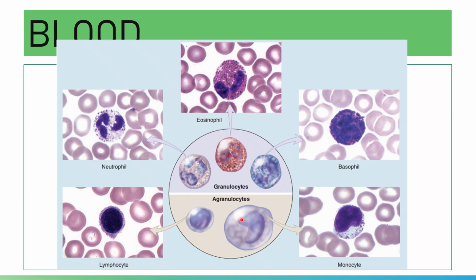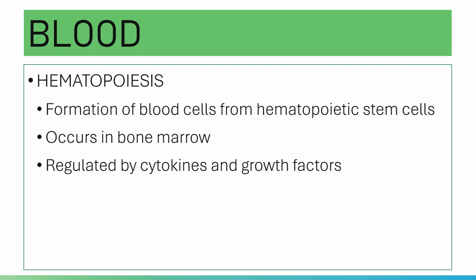Granulocytes have granules in their cytoplasm. Agranulocytes do not have specific granules. Your granulocytes are the neutrophils, eosinophils, and basophils, while your agranulocytes are the monocytes and lymphocytes. Anyway, let's move on and take a look at the formation of blood cells.